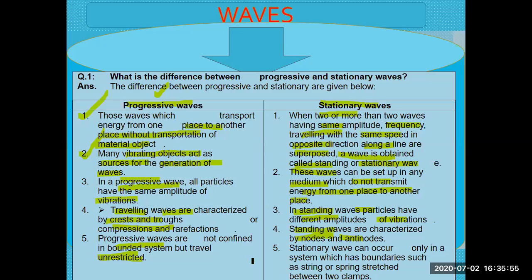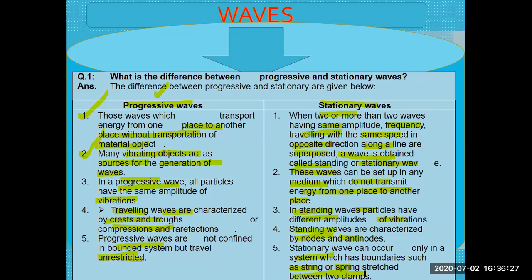But stationary waves have boundaries, like a string or a spring attached between two fixed clamps. If you fix the two ends of a string or a spring, pluck the center and release it, it will start moving up and down. They are fixed between the two boundaries, so they are unable to transfer energy. The particles of the medium move up and down, not away from the source where they are generated.